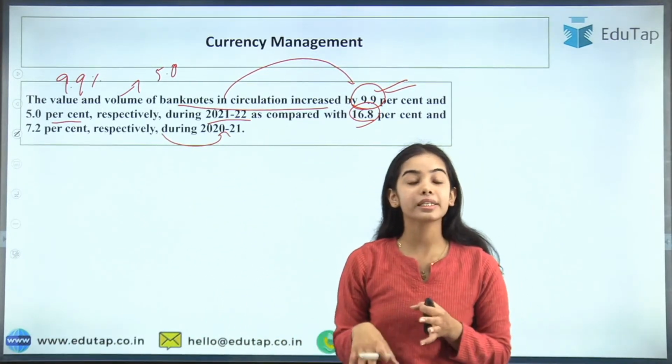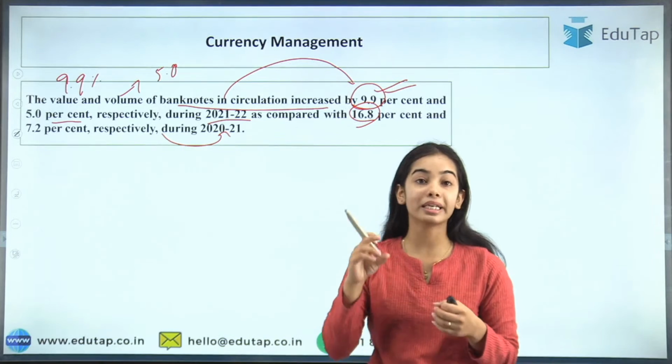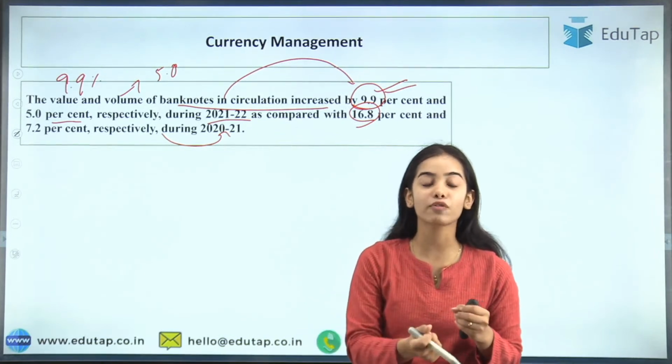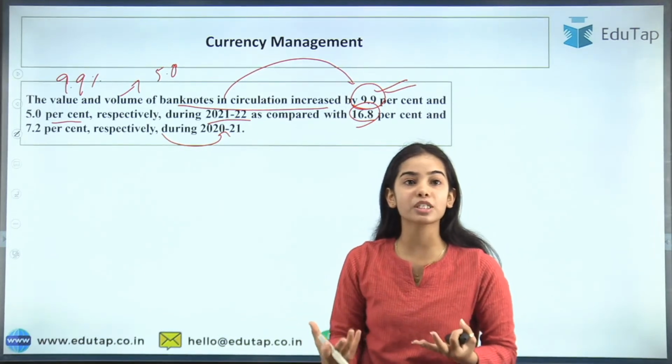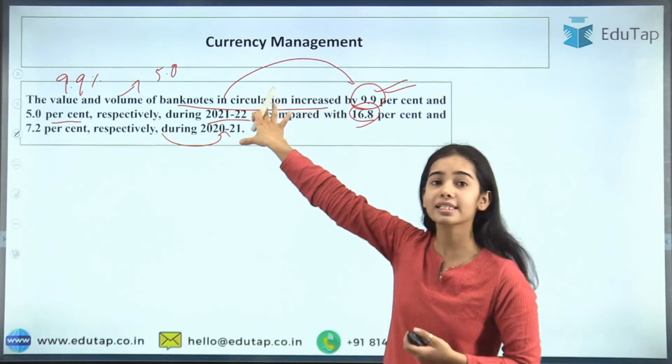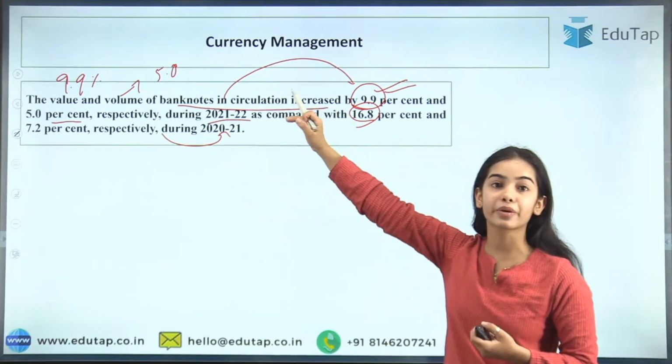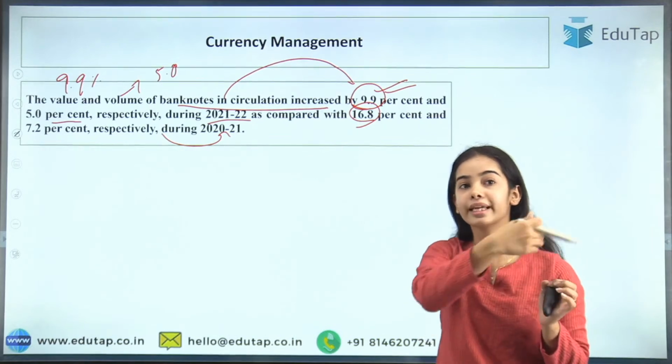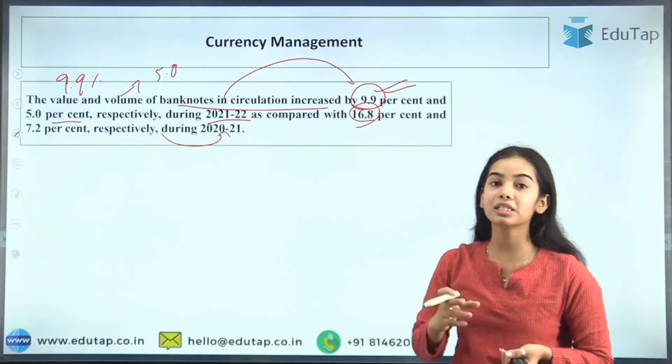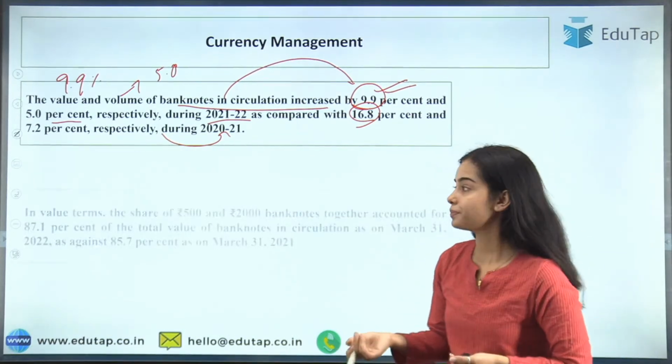So as we are seeing, we want less currency to circulate in physical form, we want more digital payments to happen, and we can say that is happening because the percentage has decreased compared to 2020-21. Okay, that means more digital payments are happening now.